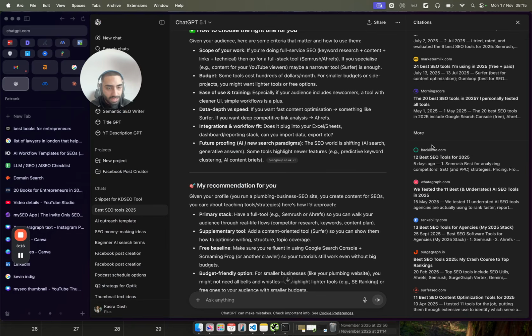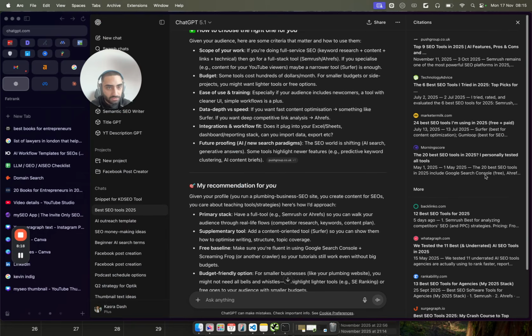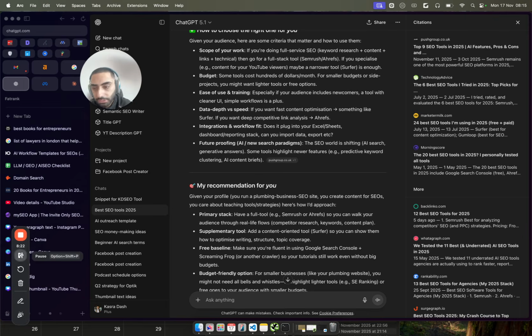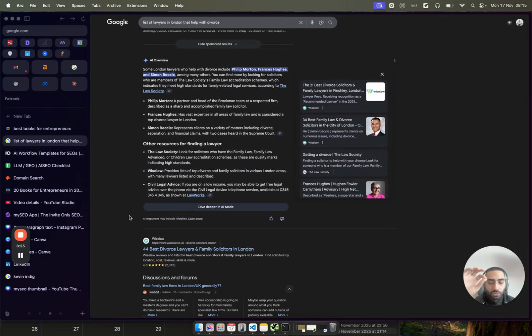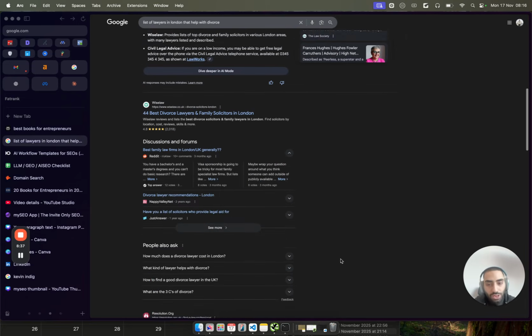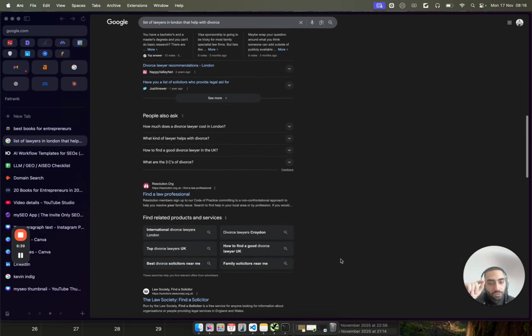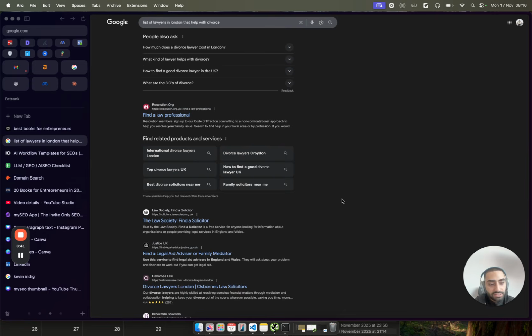You actually end up having maybe 10, 15 sources for ChatGPT as well. Now, this is twofold. The more times you can get cited inside the AI overview sources, ChatGPT sources, Perplexity, Claude, etc., you have a much higher chance of showing up in AI overviews, but you also have a much higher chance of showing up inside Google's ranking system as well.